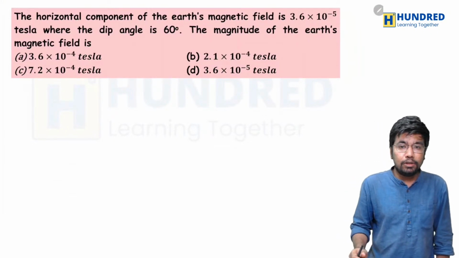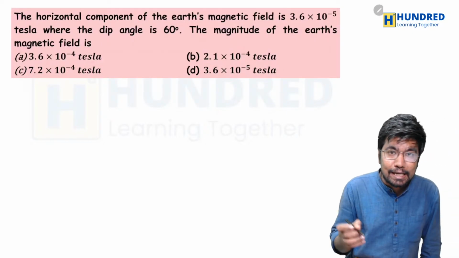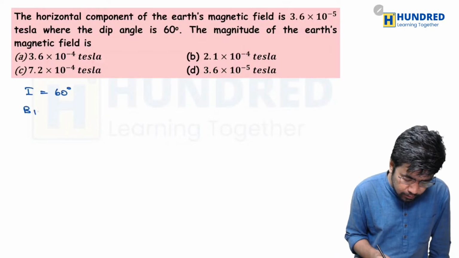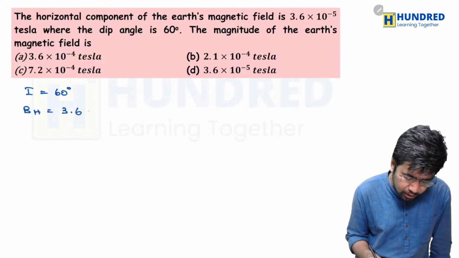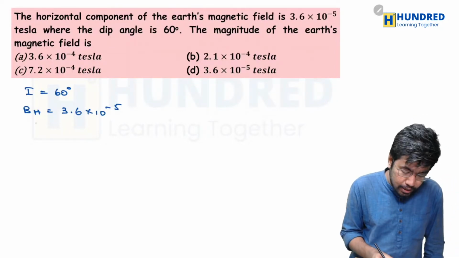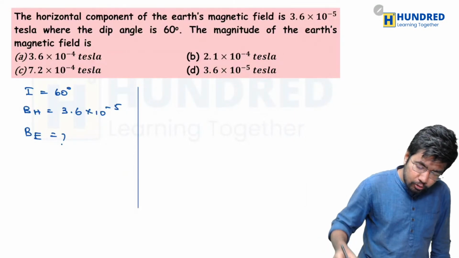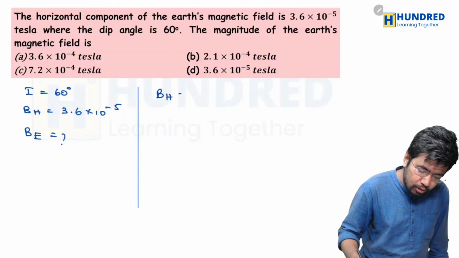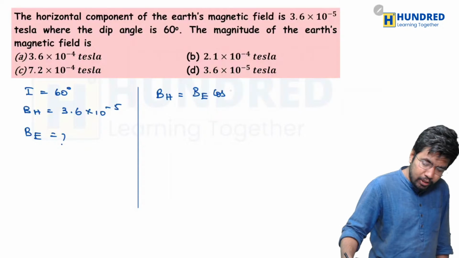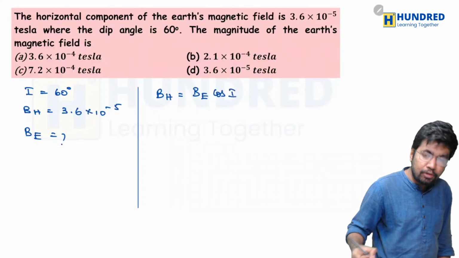The horizontal component of the Earth's magnetic field is 3.6 into 10 power minus 5 Tesla, where the dip angle is 60 degree. So they have given the angle of inclination as 60 degree, and then they have given the horizontal component of the Earth's magnetic field as 3.6 into 10 power minus 5. Fine. The magnitude of the Earth's magnetic field is, so they are asking us to find the magnitude of the Earth's magnetic field. So what is the formula here? Well, the horizontal component of the Earth's magnetic field should be equal to Earth's magnetic field into cos I. That is the angle of dip or inclination, cos I.